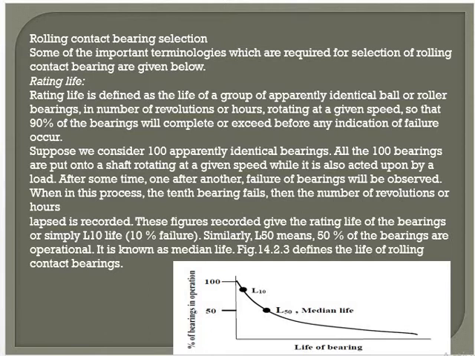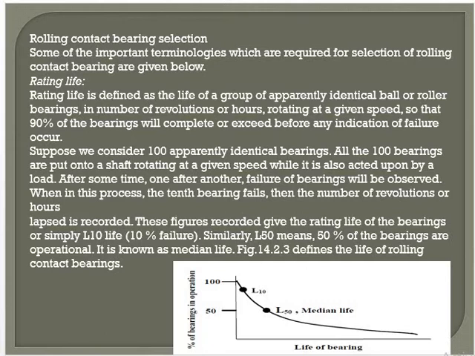The life of an individual ball bearing may be defined as the number of revolutions or hours at some given constant speed which the bearing runs before the first evidence of fatigue develops in the material of one of the rings or any of the rolling elements. That is called the life of the bearing. I am showing it clearly in the graph also; please observe the graph of percentage of bearings in operation against life of the bearing.